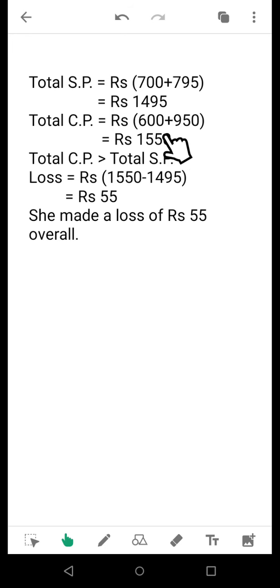If you compare both the quantities, you see that total CP is much greater than total SP. So if CP is greater than SP, we know that it is a transaction of loss. So she made a loss, and we have calculated the value in this manner, and that turns out to be rupees 55. So our final statement will be she made a loss of rupees 55 overall.